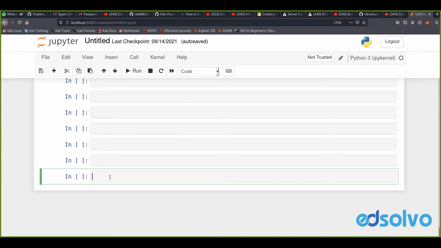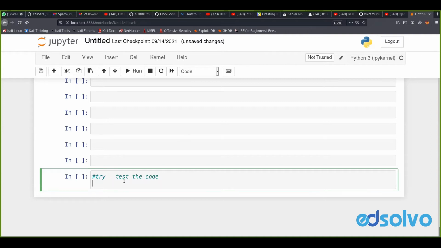Each and every language has its own exception handling types, and here we are going to study Python. First of all, we have three types of blocks in Python by which we are going to handle exceptions. The first block is our try block. What will the try block do? The try block will test the code we write.